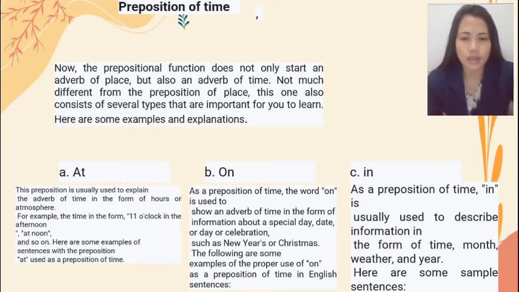C. In as a preposition of time. In is usually used to describe information in the form of time, month, weather, and year. Here are some sample sentences. Example, I wake up in the morning every day. I will come home in June.